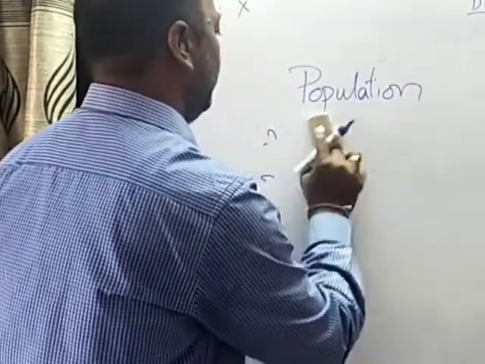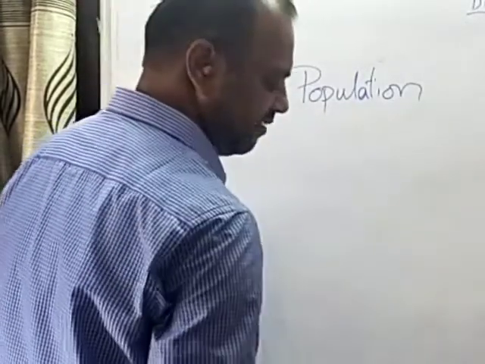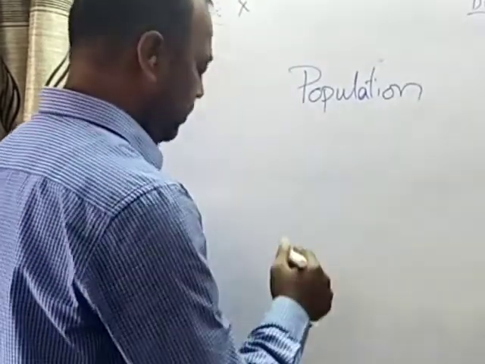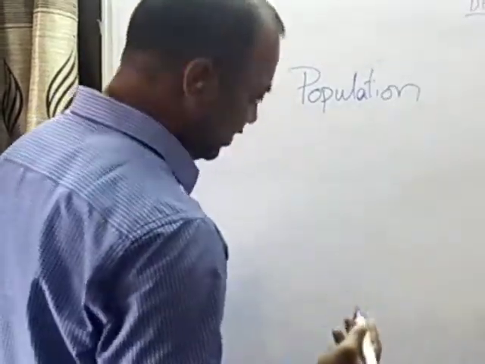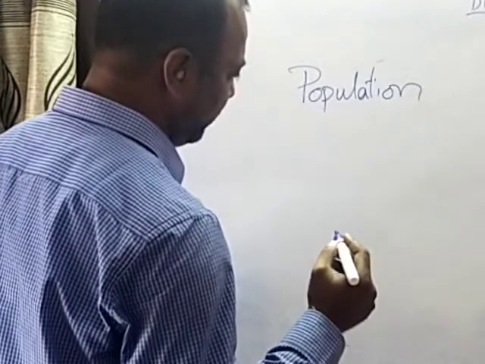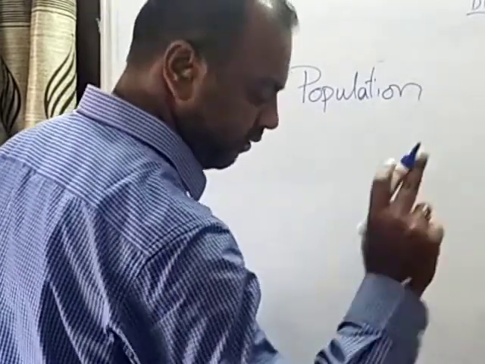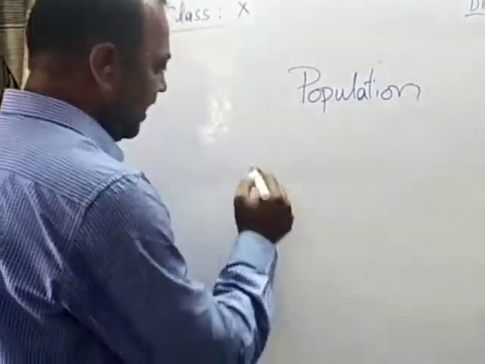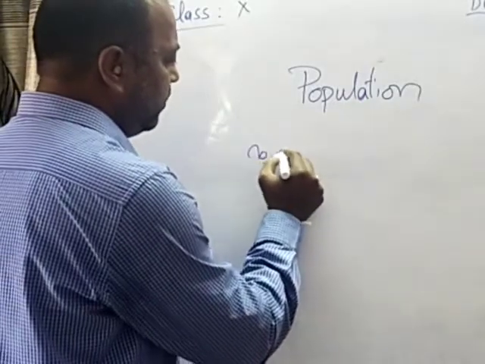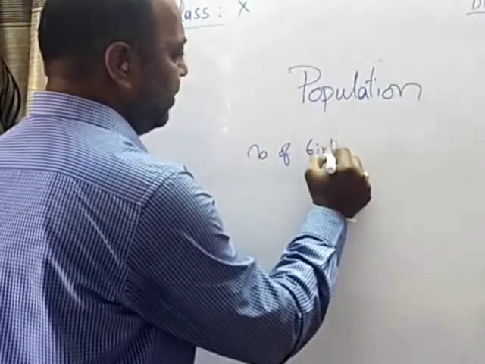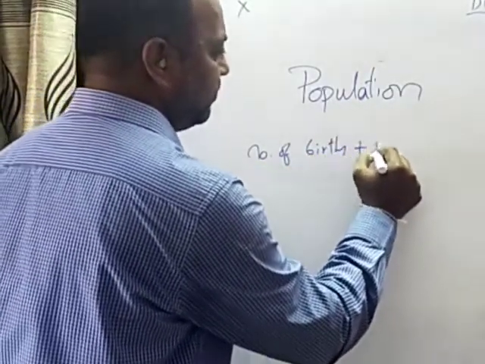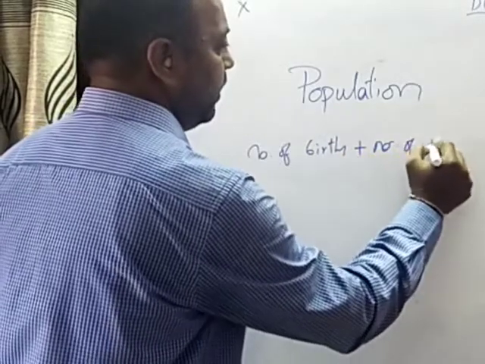Another way, the change in the population size also occurs in another way. What do I mean? To identify the population change in a particular place, let us imagine only Warangal. If that is the case, then take the number of births, how many births have taken place, plus the number of immigrants.